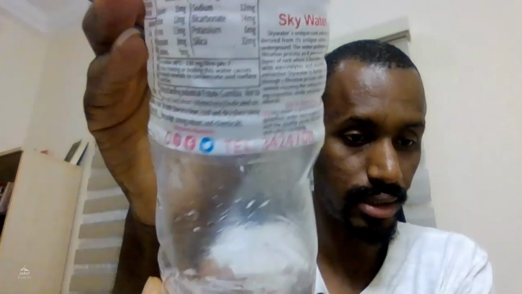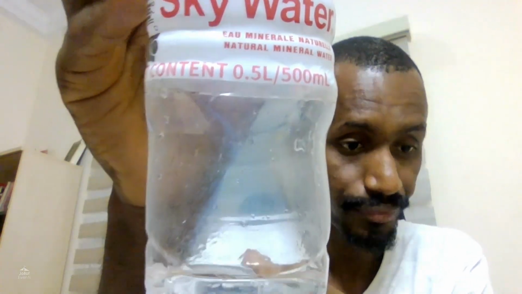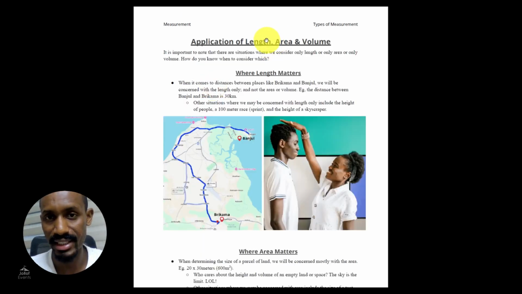This thing you will see is like 500 milliliters, right? 500 milliliters or 0.5 liters. So they are different units. Let me talk about them here so that you can see the application of length, area, and volume.